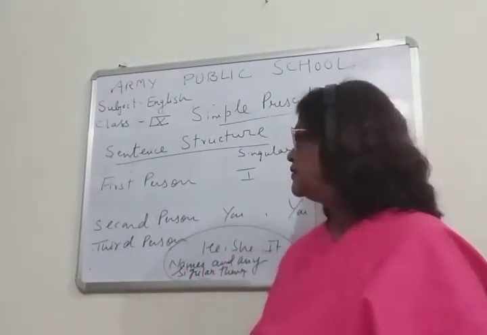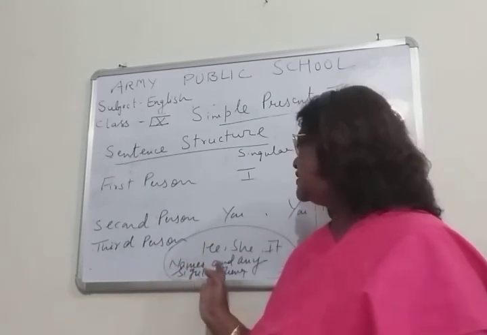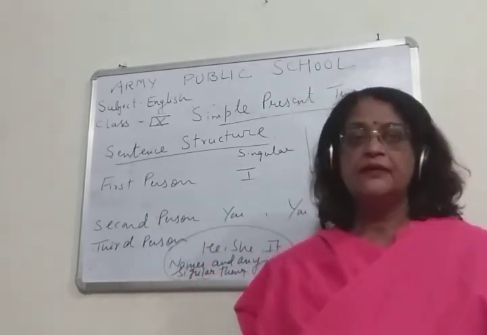Okay, children. He, she, it, names and any singular thing.